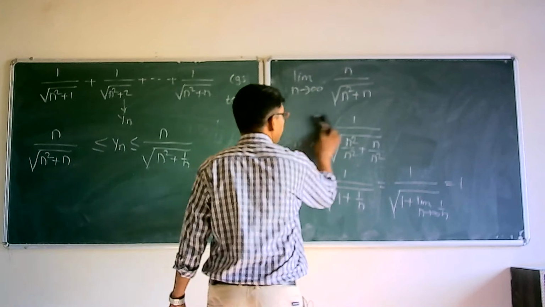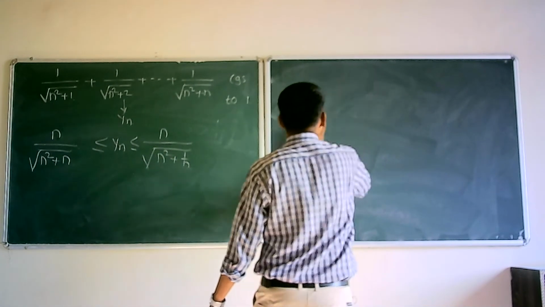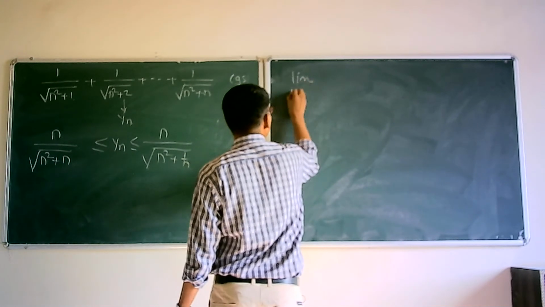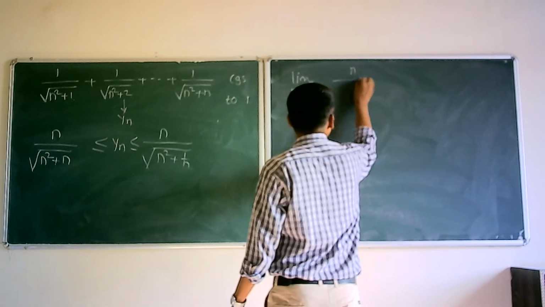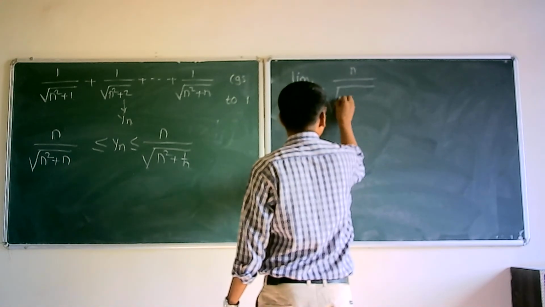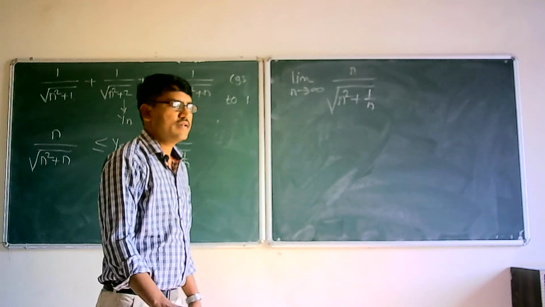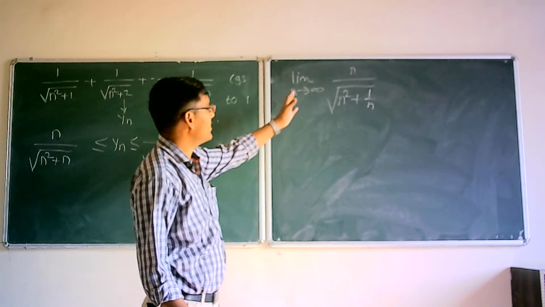Similarly, if we take the limit n tends to infinity of n divided by square root of n square plus 1 upon n, again divide by n, numerator and denominator separately.